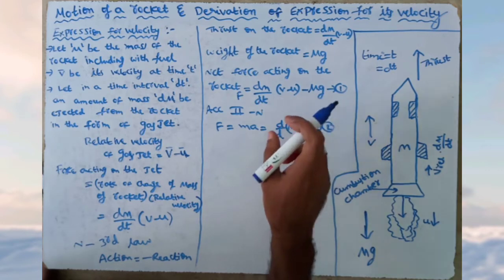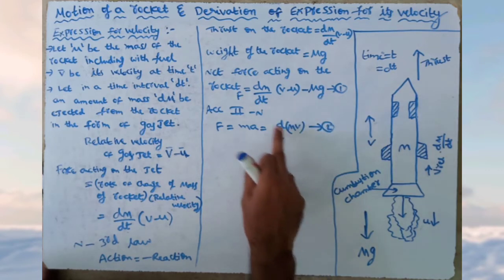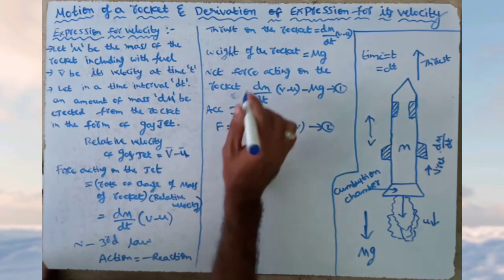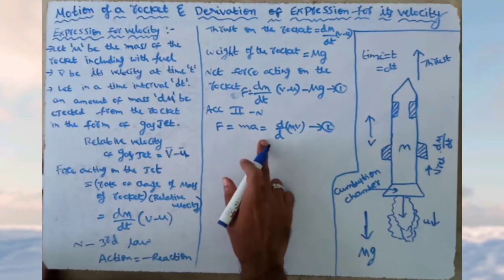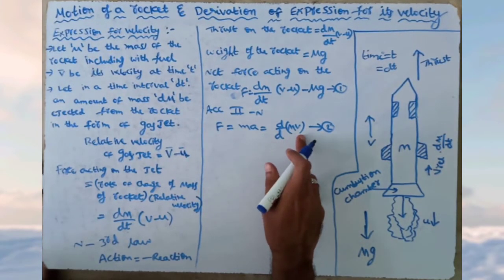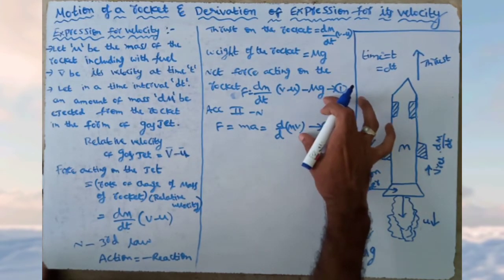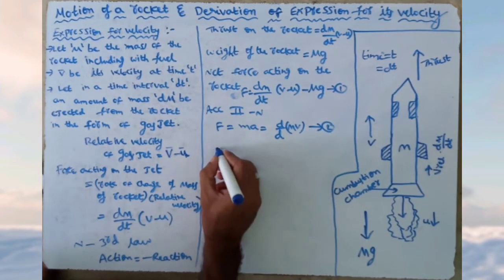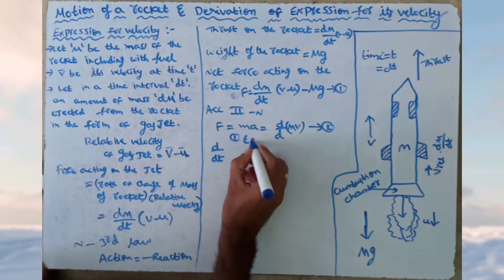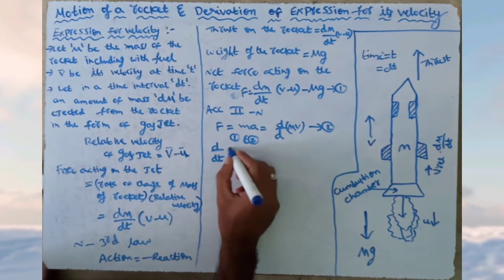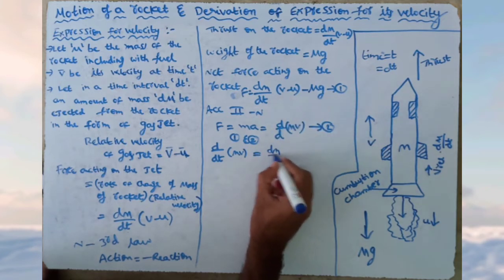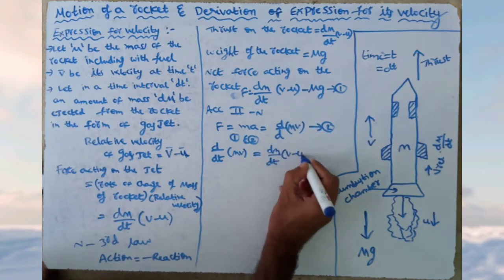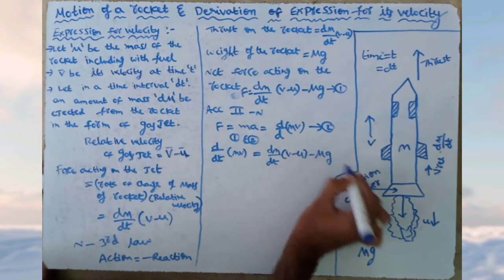Now from equations 1 and 2, both are the same. We have found the force as this equation, but according to Newton's second law, force is equal to d by dt of mv. Equating the left hand sides of 1 and 2, d by dt of mv is equal to dm by dt into (v minus u) minus mg.